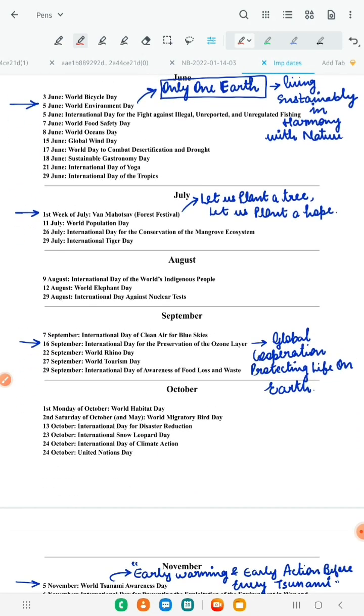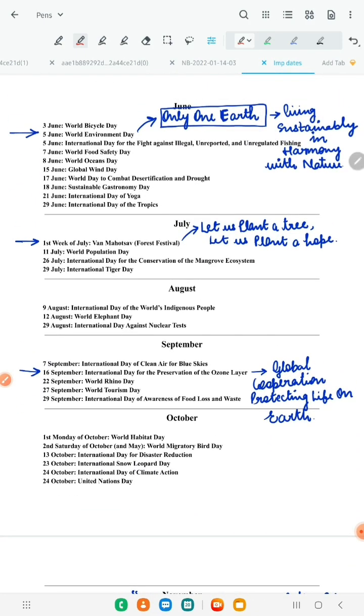Okay, then in June, 5th June, obviously very important, World Environment Day. Its theme was Only One Earth. In this, they focused on living sustainably in harmony with nature. Then 5th June is also the International Day for the Fight against Illegal, Unreported and Unregulated Fishing. 7th June is Food Safety Day. 8th June is Ocean Day. These you can go through once. They are not asked that much, they have not come yet. And 21st June is Yoga Day. You all must be knowing.